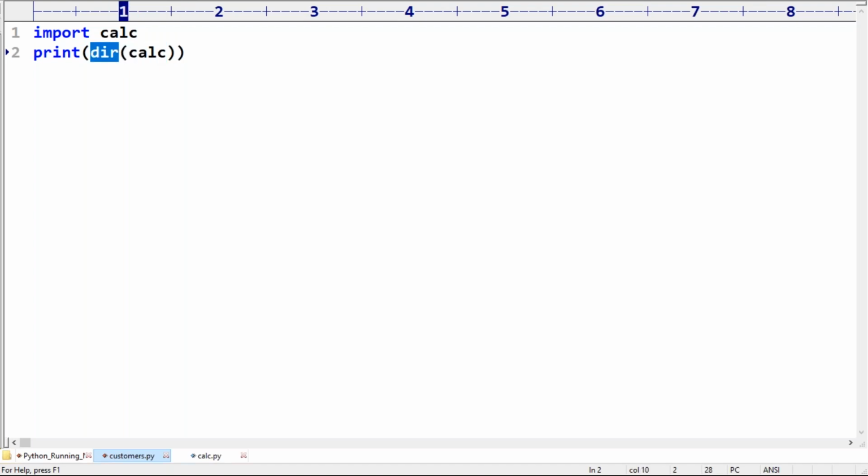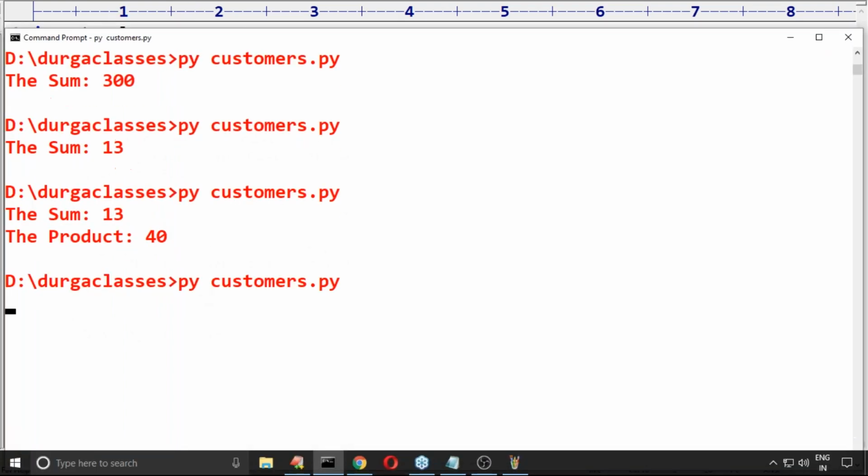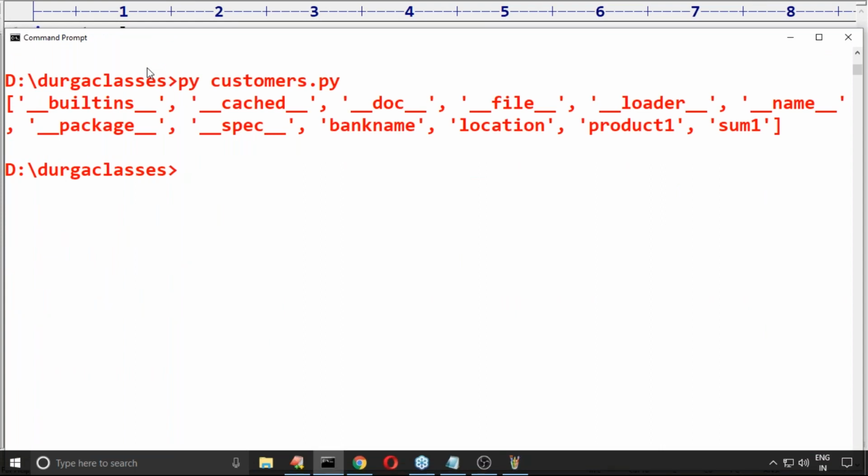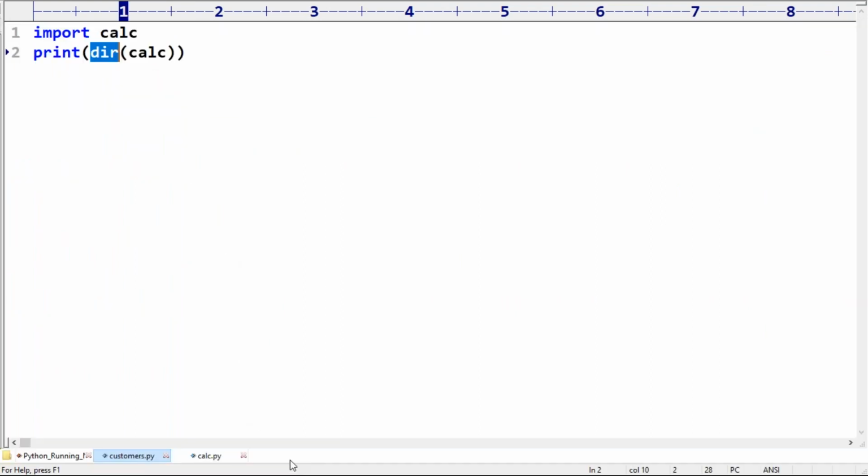dir is the predefined function to list out all the members present inside a module. Now observe, which members are there inside calci?